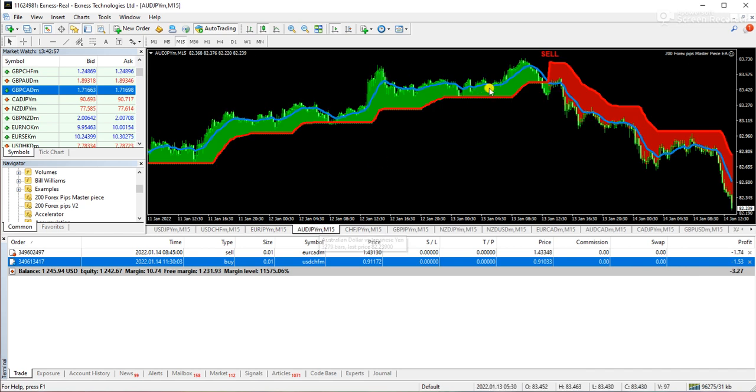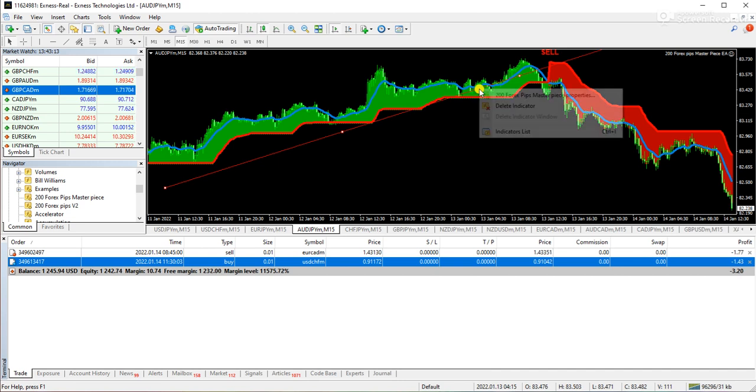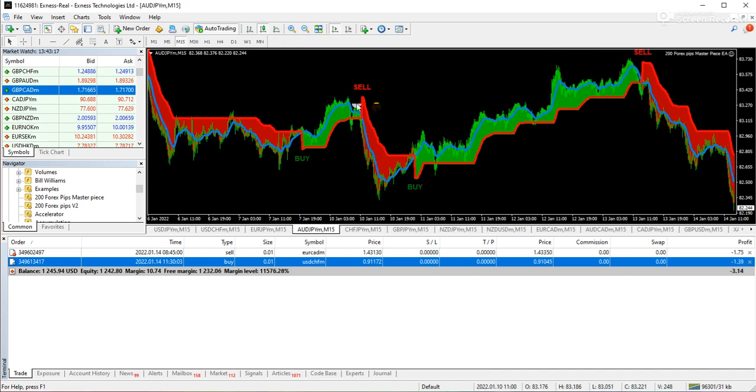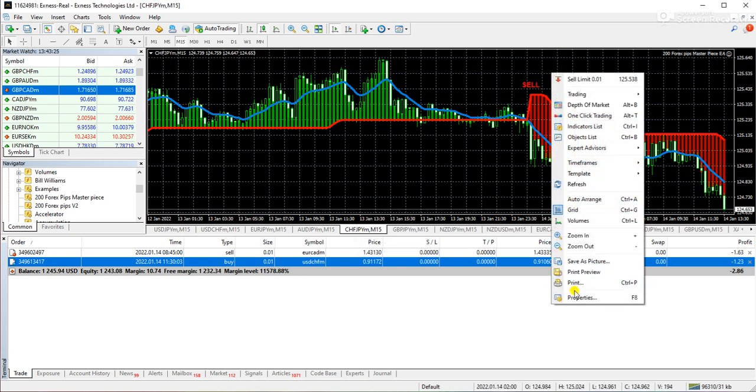Okay, look at AUD JPY. I have shown in the groups I profited from this sell. You can see a big drop on AUD JPY 15 minute. So this is called a trending market. Even if you look at the previous signal, that was a buy and the market went in the upward direction, right? Okay, let me delete this line. If I show you, you can see we received a buy signal somewhere from here, right? So it means the markets are trending on AUD JPY right now.